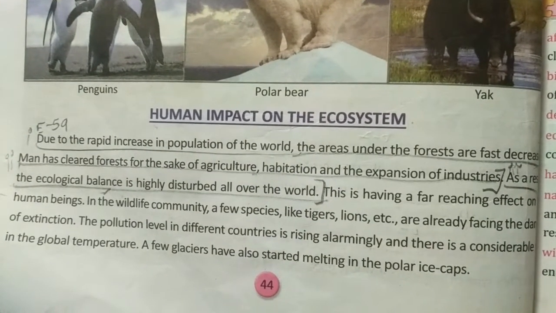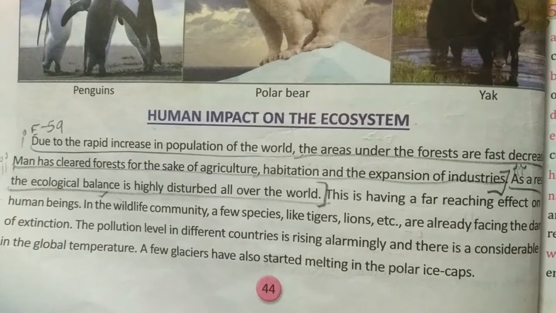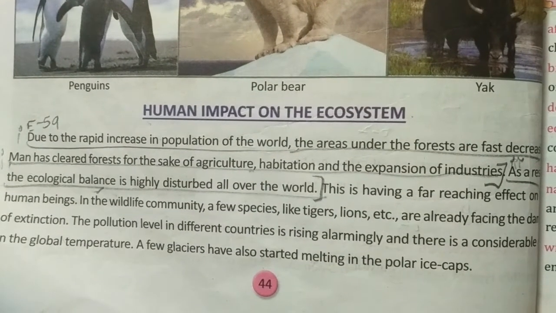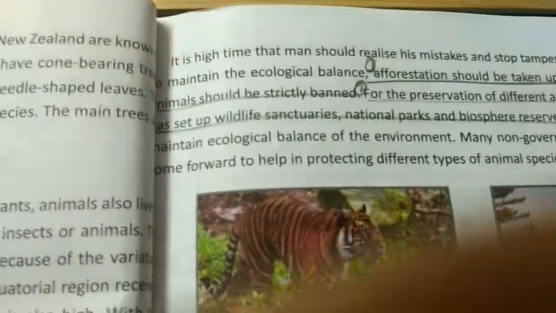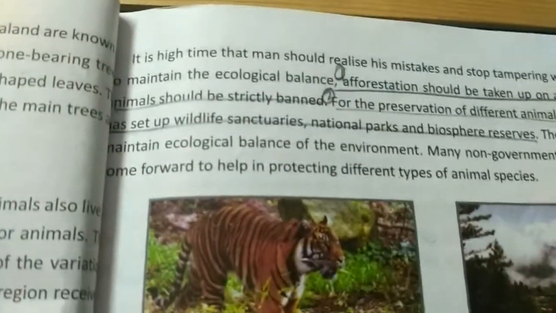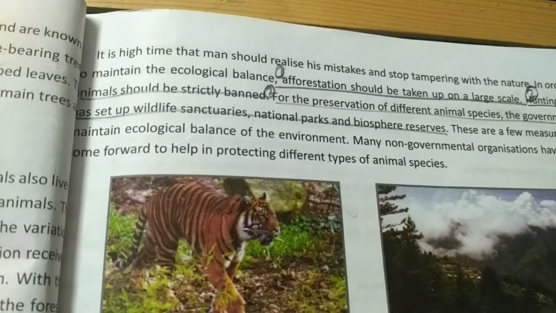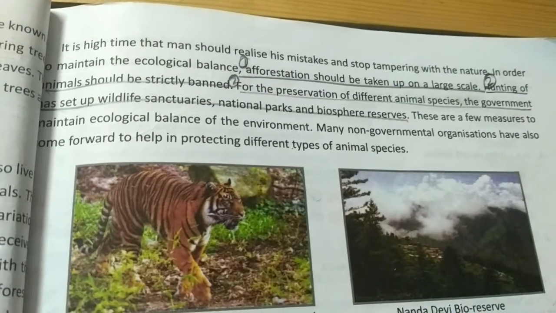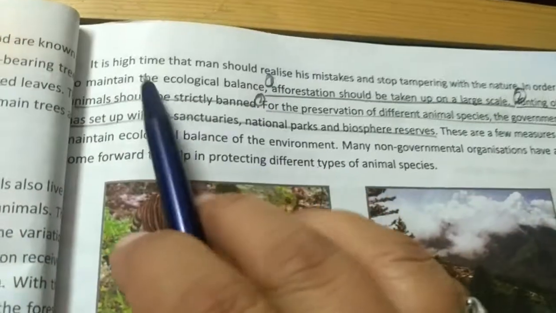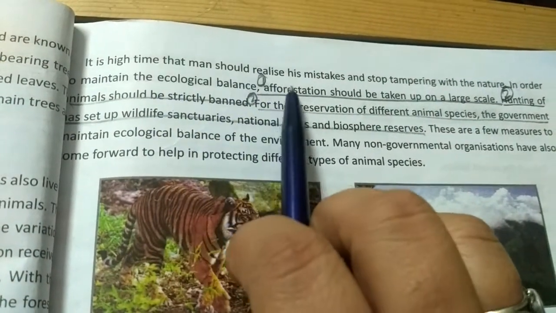And on the other hand, glaciers are also melting. If glaciers melt, the water table will increase, and due to that, more evaporation will be there, and water facilities will be reduced day by day. It is high time that man should realize his mistakes.